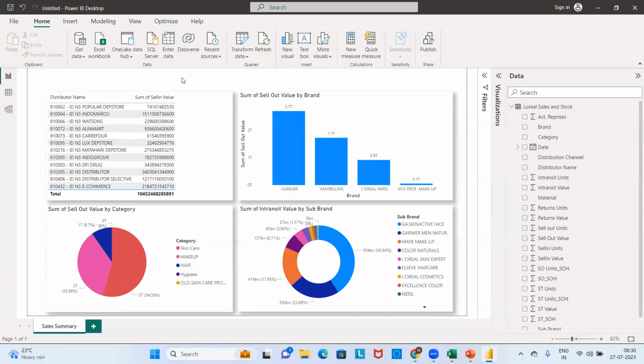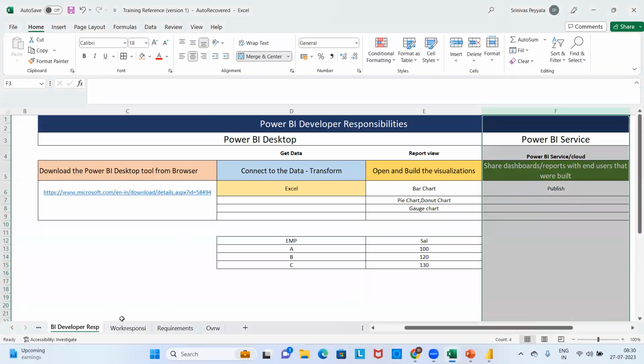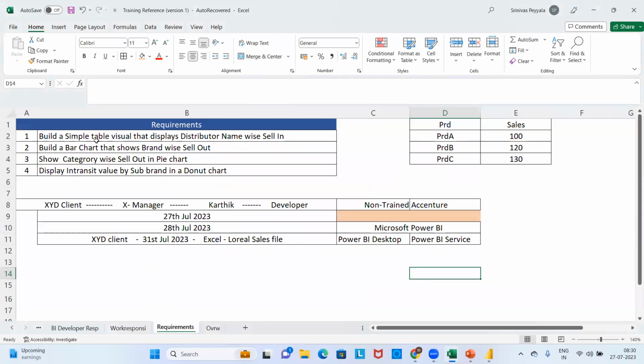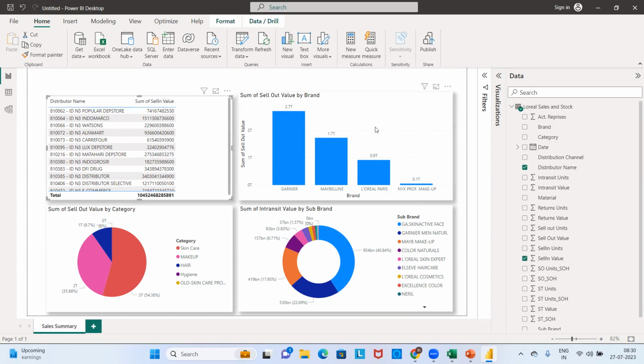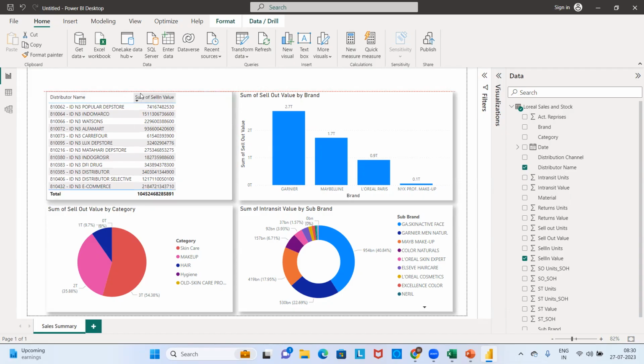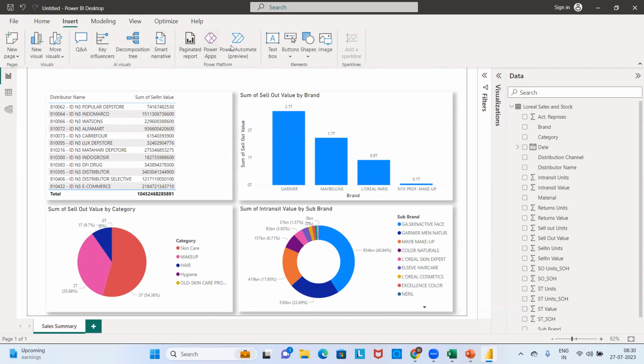Yes. Simply, what is his next goal? Even if the client has not informed the developer, Karthik should be in a position to do some basic formatting, basic beautification things. So immediately what will he do? He will just add some title.